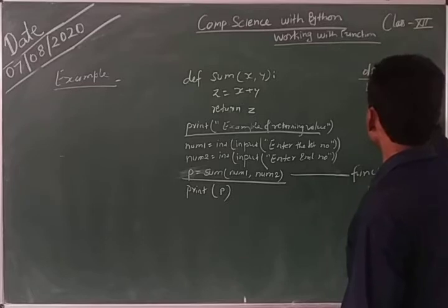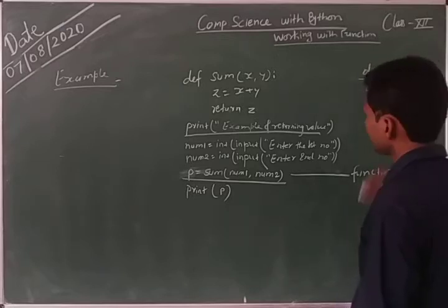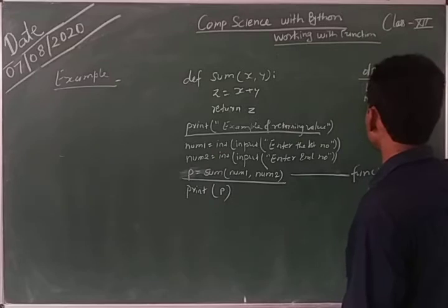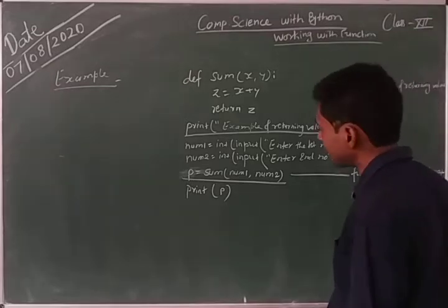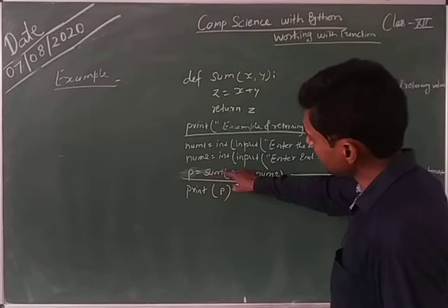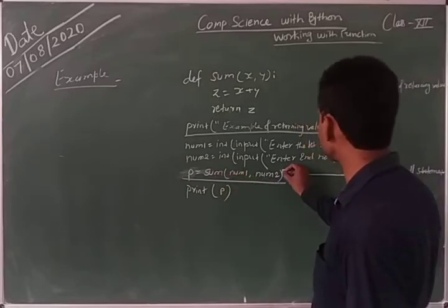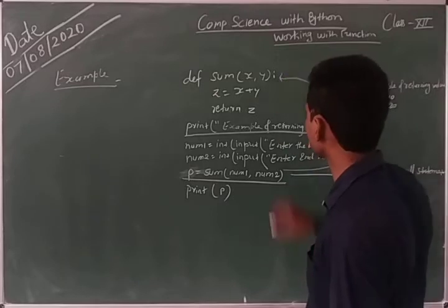Then it will ask for the value of num1, suppose you entered 10. Then it will ask for the value of num2, suppose you entered 20. Then as soon as the interpreter reaches this line, it sends program control here.